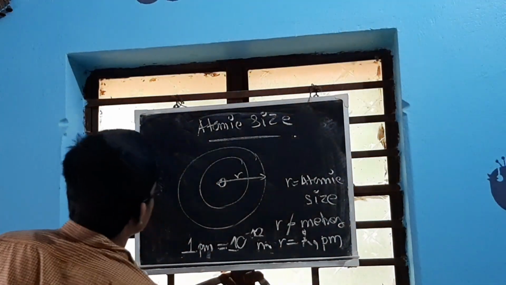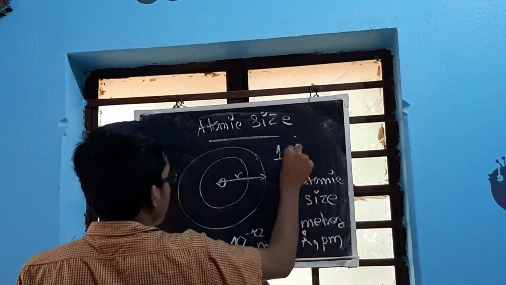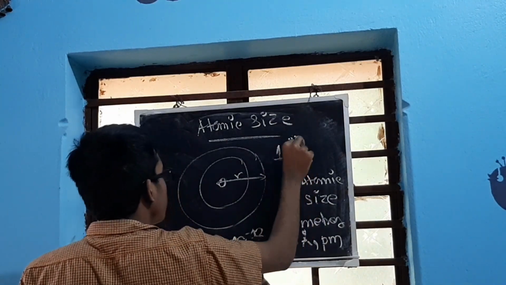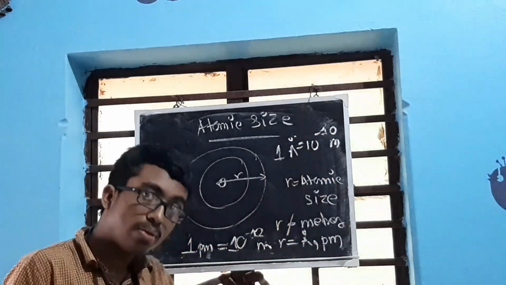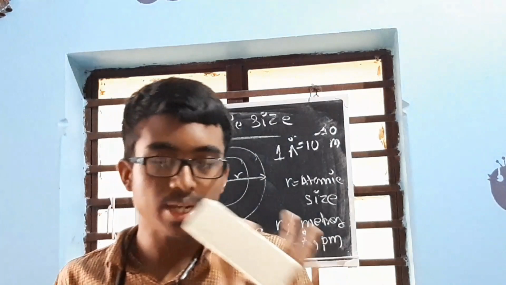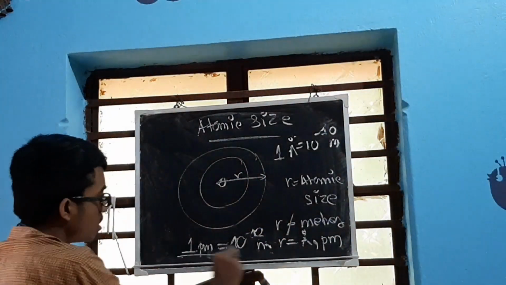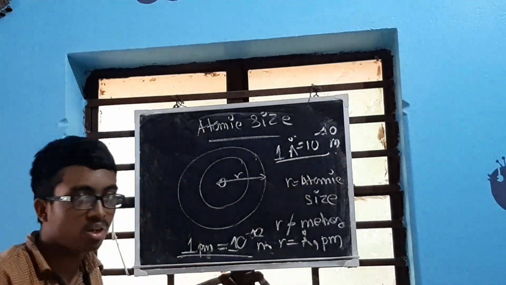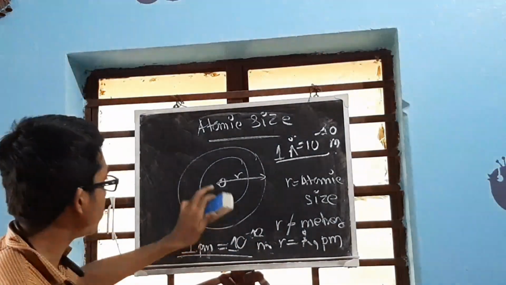Similarly, for the other case, the angstrom case, 1 angstrom is equal to 10 to the power minus 10 meter, and not 1 meter equal to 10 to the power 10 angstrom. That is wrong. So these are the two relations that are necessary. Though calculations are not there right now, this is the relation to be used. Now this is atomic size.